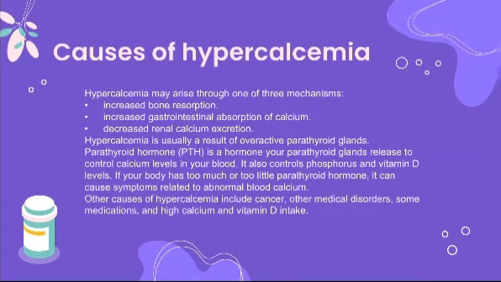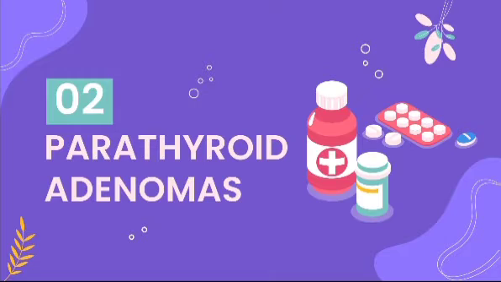So if there's any kind of disruption of parathyroid hormone, for example, an oversecretion or undersecretion of parathyroid hormone, obviously that will cause disruptions in the calcium level. Now let's briefly talk about parathyroid adenomas, but before that I just want to mention that more than 90% of the cases of hypercalcemia are caused by either malignancy or primary hyperparathyroidism.